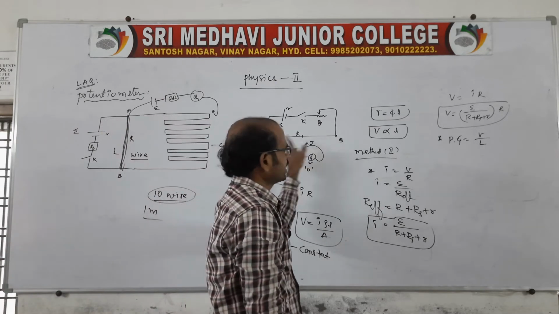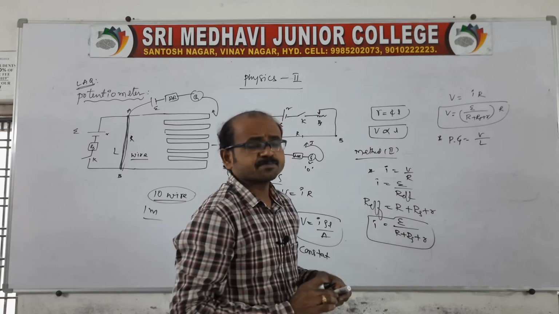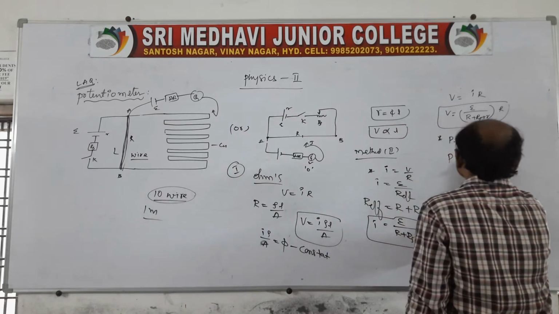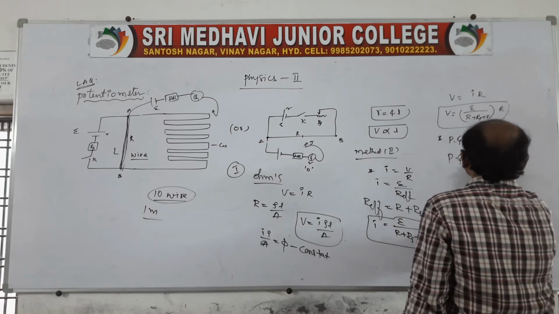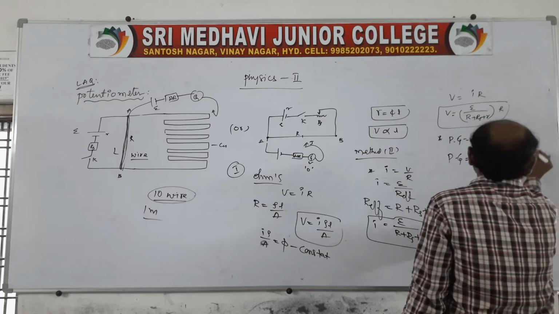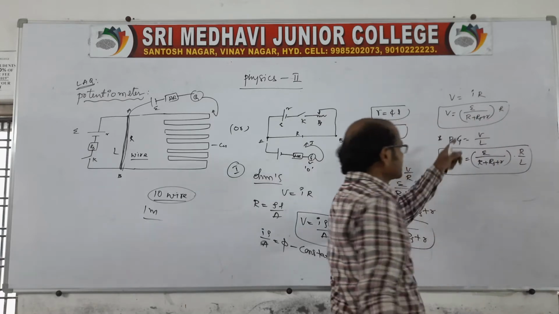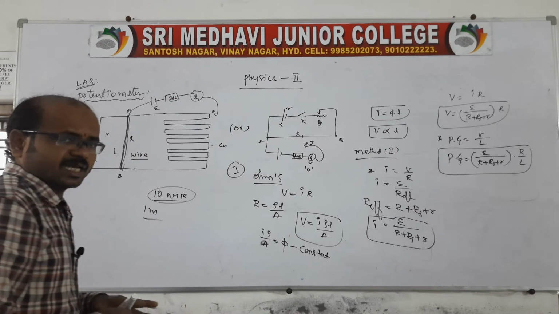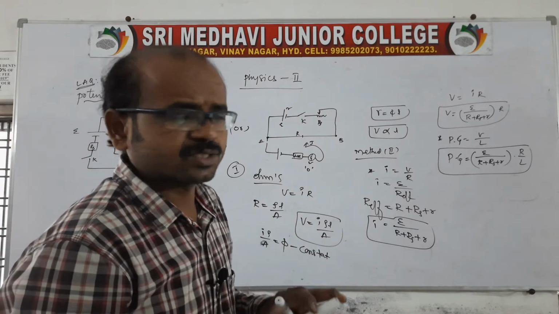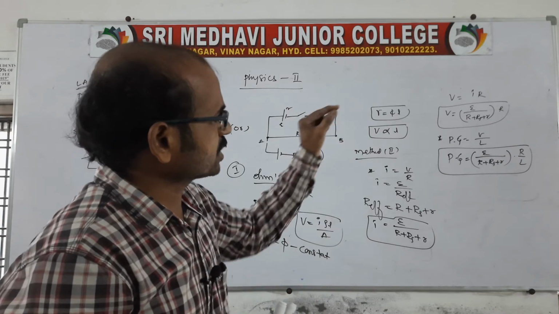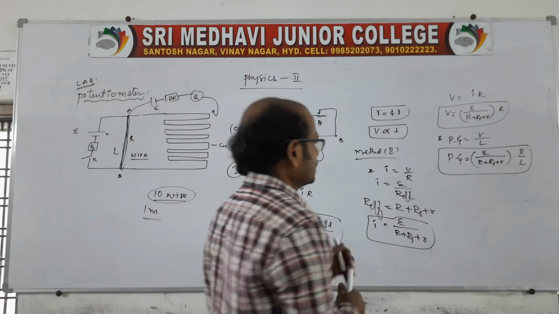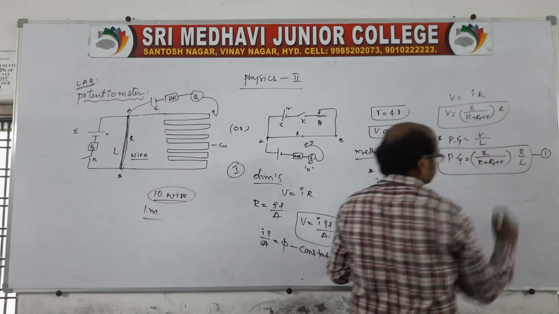So now we are saying between A and B. Therefore, the potential difference per complete length of the given potentiometer wire, the potential gradient, is equal to V, which is capital E by capital R plus RS plus small r, into capital R, divided by L. This is the potential gradient, that we can say is the potential difference per unit length. Gradient in the sense is per unit length. So this is equation 1.